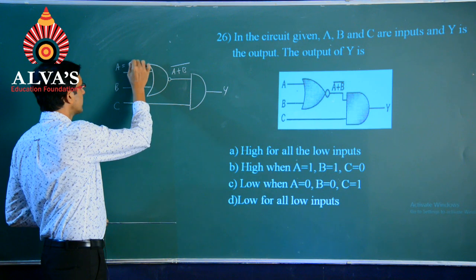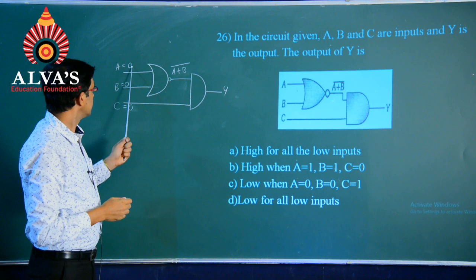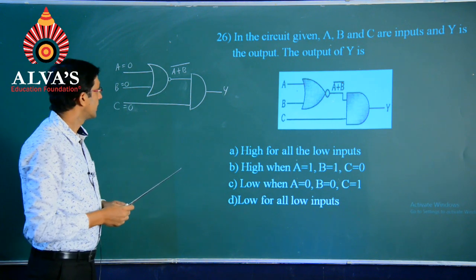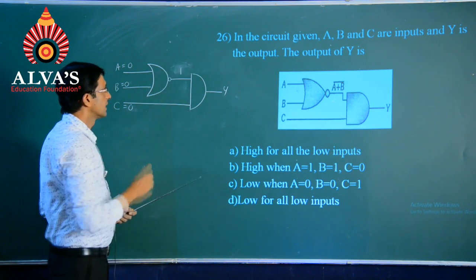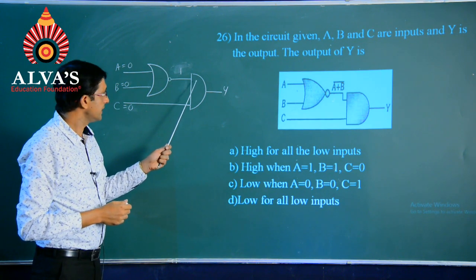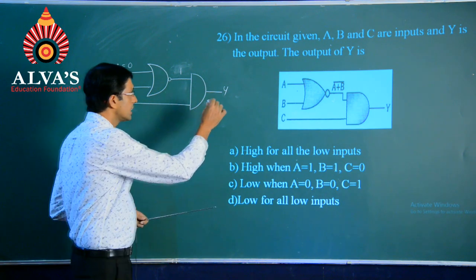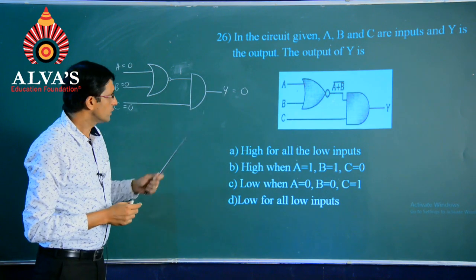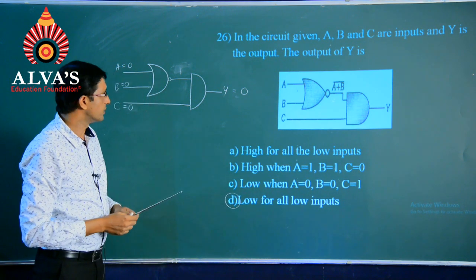Let me say if I was to begin with all inputs as zeros, 0 and 0 as the input for the NOR gate, I would get it as 1. So, 1 will become the input right now for the AND gate, and along with 0 I will get it as 0. So, the right option for this will be the fourth option. It will be low for all the low inputs.